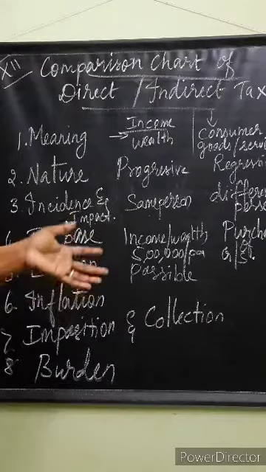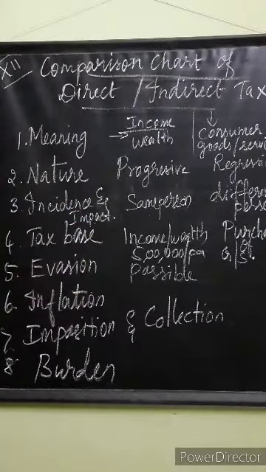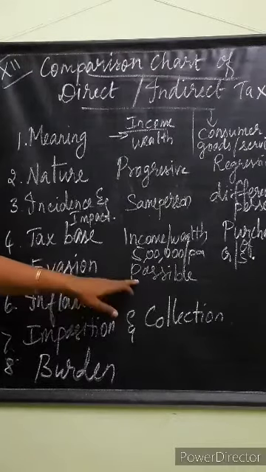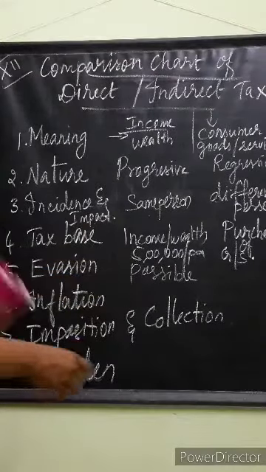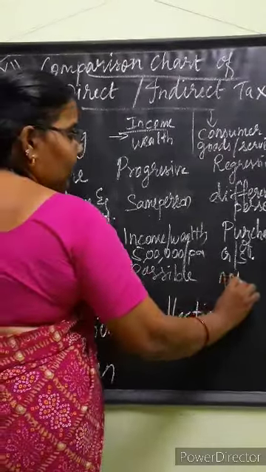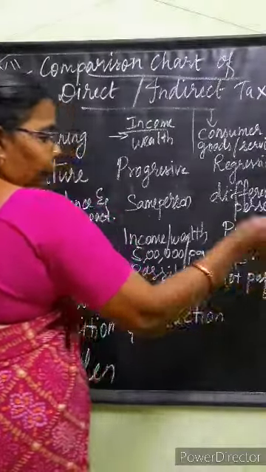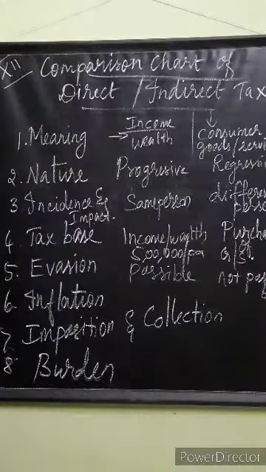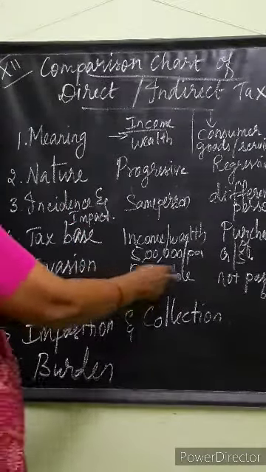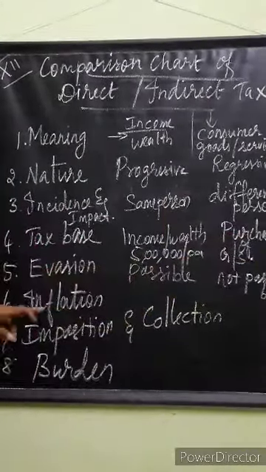By dividing the wealth, I can escape from paying the tax. So tax evasion is possible in direct tax. Here it is not possible. Why? Because the tax is added in the price. So nobody can escape from paying the indirect tax. It is not at all possible.